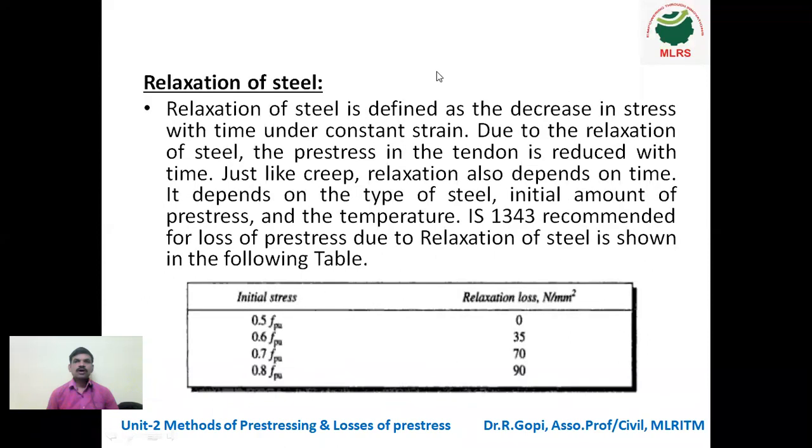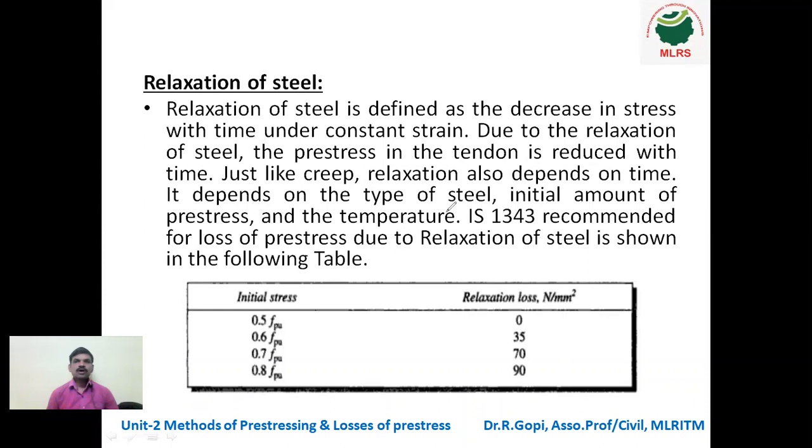Next, relaxation of steel. Relaxation of steel is defined as the decrease in stress with time under constant strain. This causes only a very small amount of loss. Due to the relaxation of steel, the pre-stress in the tendon is reduced with time. Just like creep is a time-dependent deformation, relaxation is a time-dependent loss.